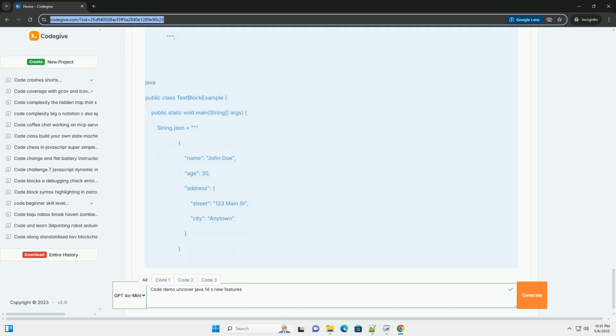Key benefits: Conciseness, reduces the amount of code required for type checking and casting. Readability, makes the code easier to understand and follow. Safety, the cast is guaranteed to be safe because the type check is performed first.